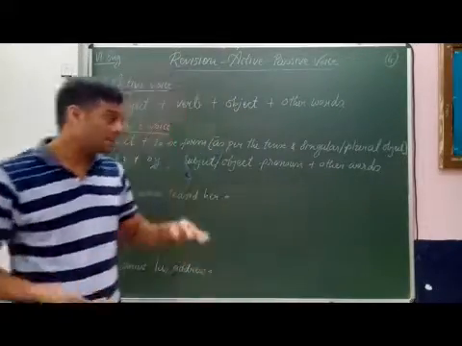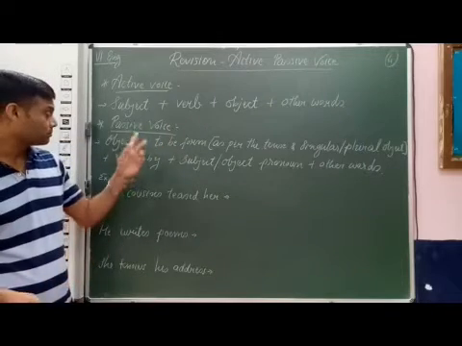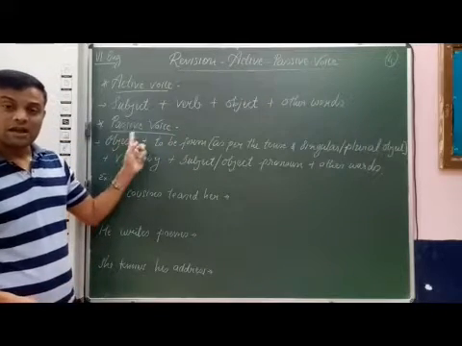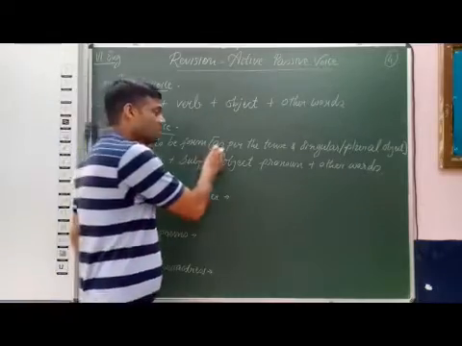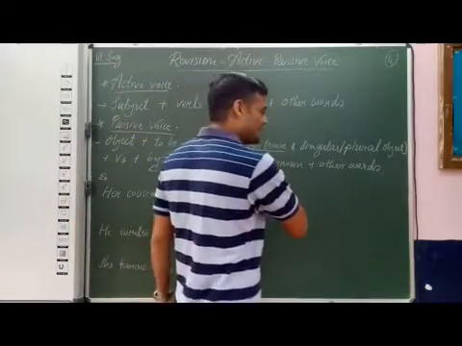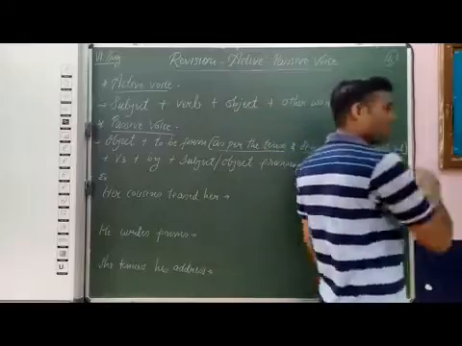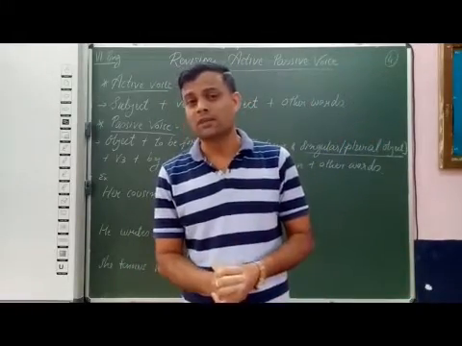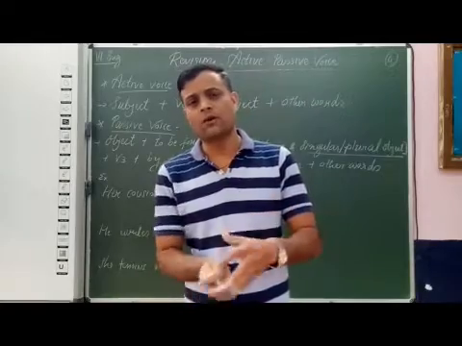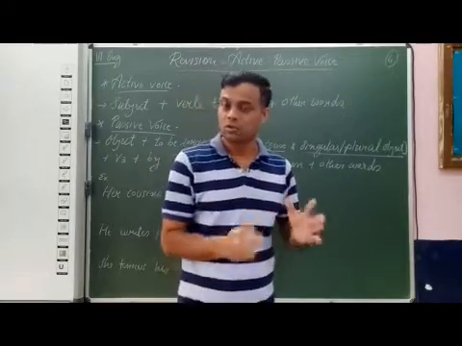You can see here the passive voice sentence structure. First the object, after the object the to be form, and remember this to be form we have to use as per the tense and the singular or plural object, because in the previous video we studied the different to be forms for different tenses.